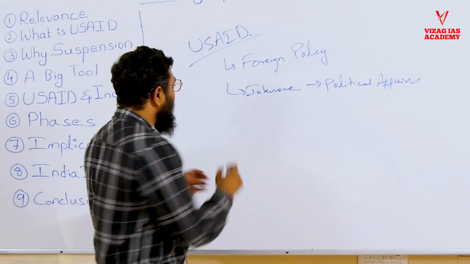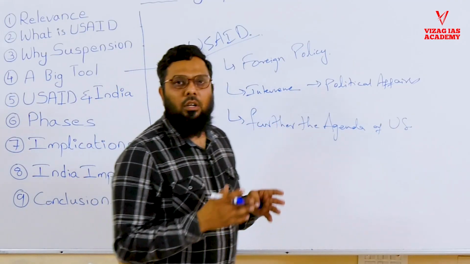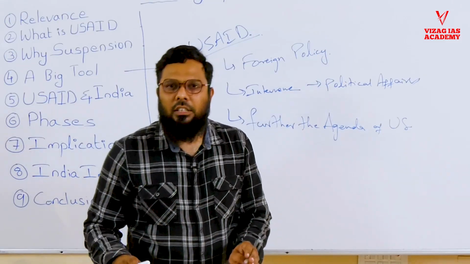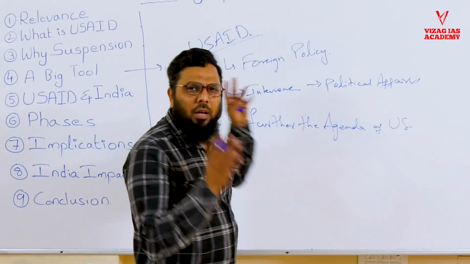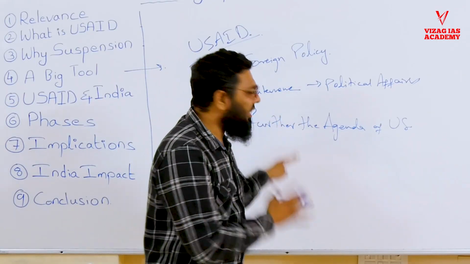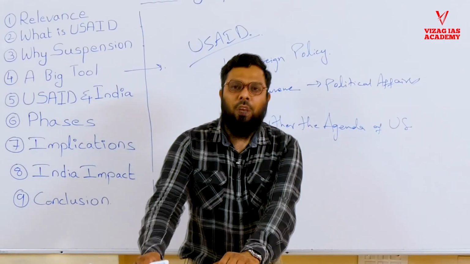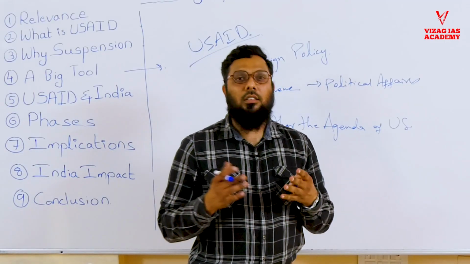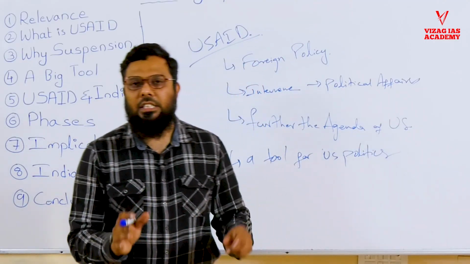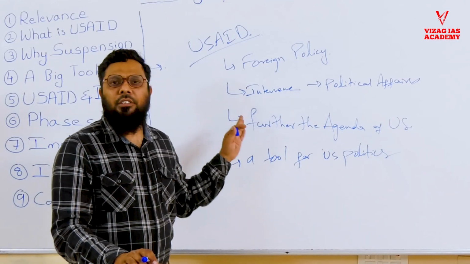It was used to further the agenda of the US after the Second World War, during the Cold War, and all these years we see the US has a lot of interest in different countries. And USAID has been the primary foreign policy tool through which they have been furthering their own interests in various countries. So what we see here, USAID is not actually a charity arm. It's actually a tool for US politics in international affairs. And therefore, this has an immense importance.